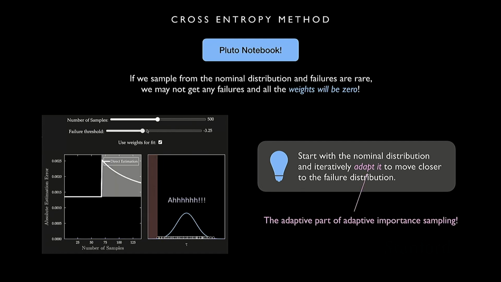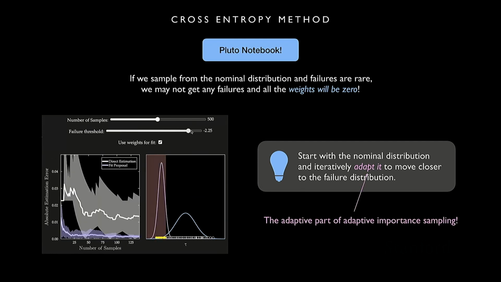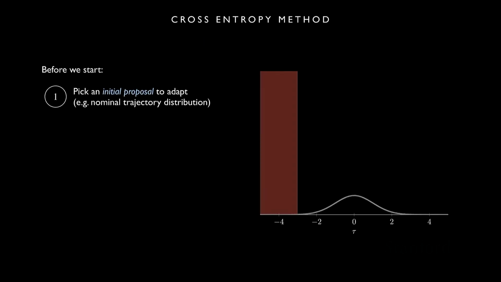And by the way, this is why it's called adaptive importance sampling, because we're going to adapt this proposal distribution. So here's how it works. Before we start, we pick an initial proposal distribution to adapt. So maybe that's, for example, our nominal trajectory distribution. And then the other thing we're going to need to do for this method, similar to what we've done in the past, is pick some notion of closeness to failure.